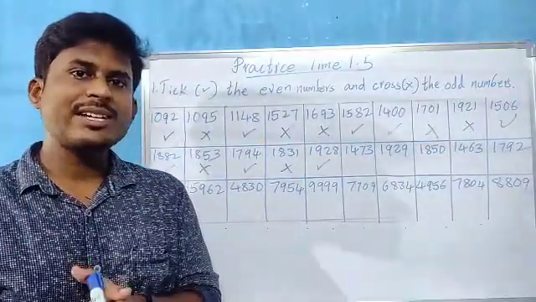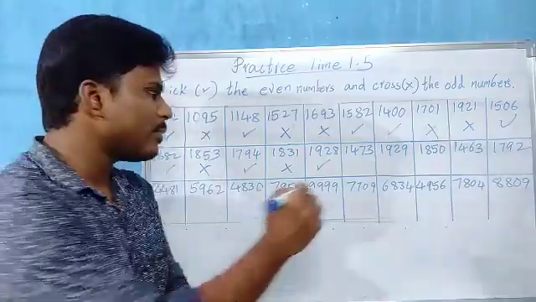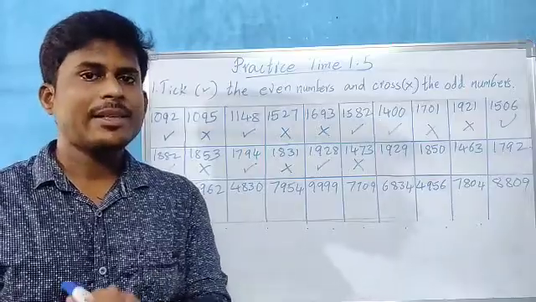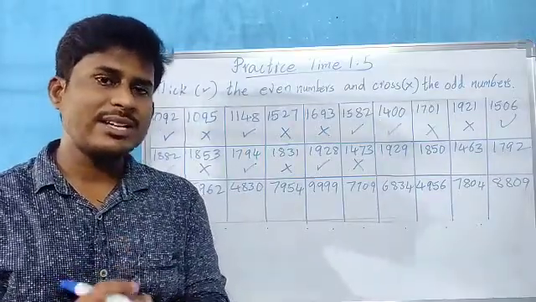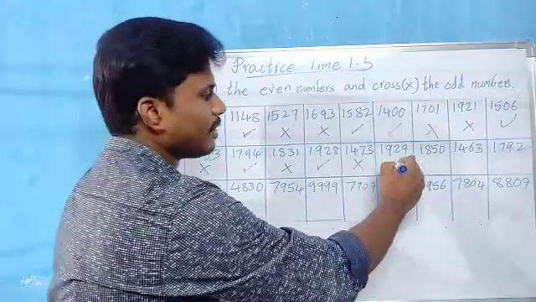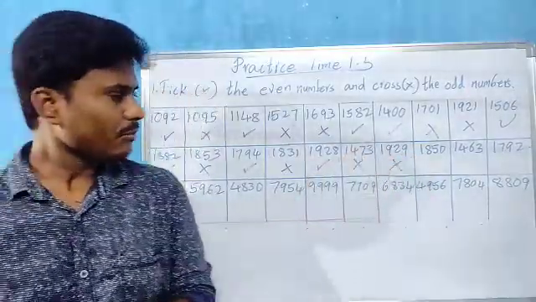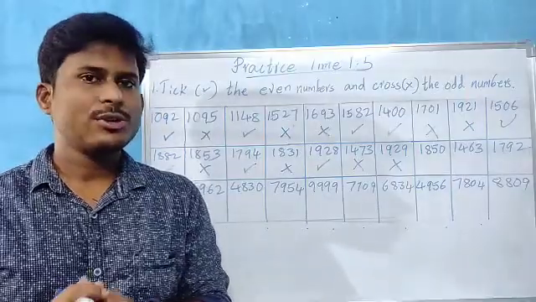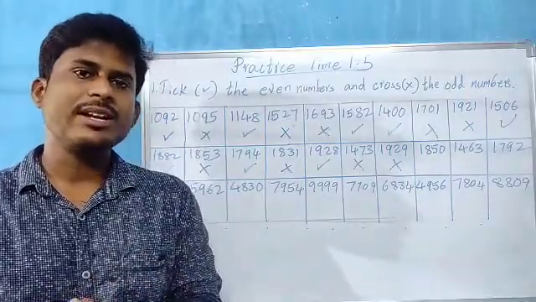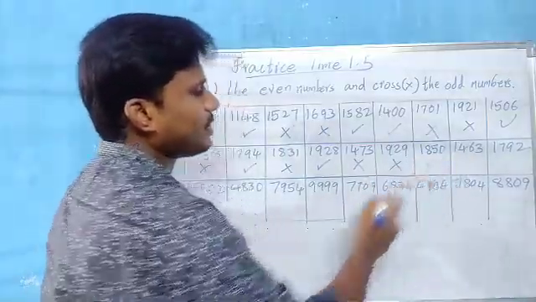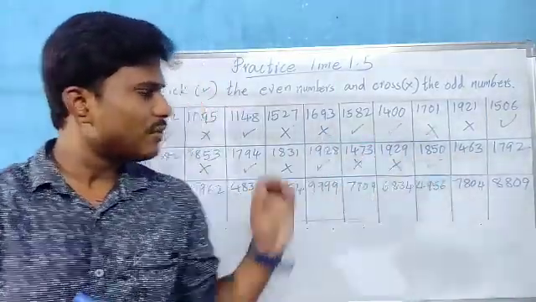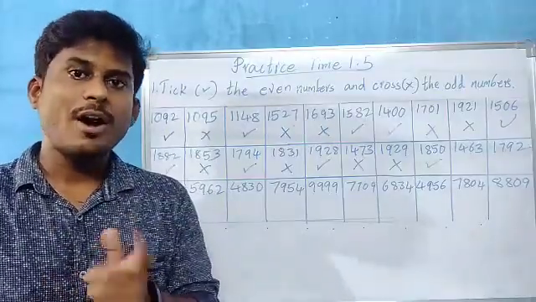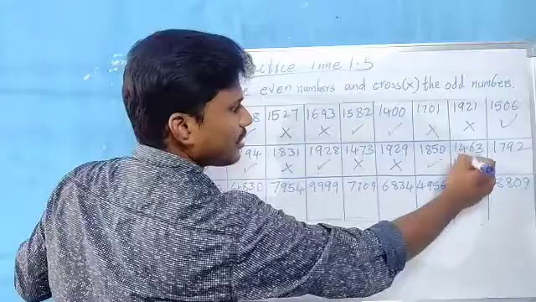1473. 3 is an odd number, children. So the total number becomes odd. Cross it. 1929. 9 is in the ones place, children. So 9 is an odd number. So the total number becomes odd number. Cross it. 0 in the ones place, 1850. So 0, which number, children? Even number. So the total number becomes even number. 1463. 3 means what? Odd number. Cross it, children.